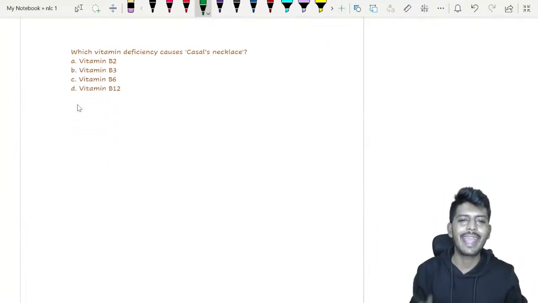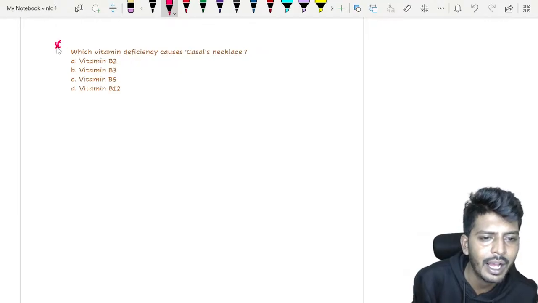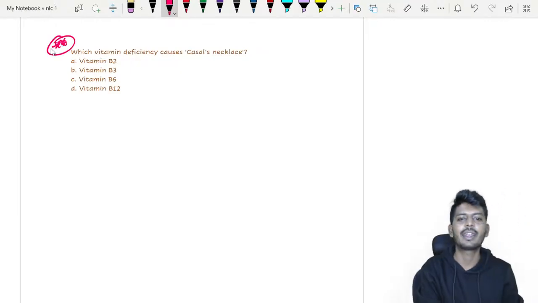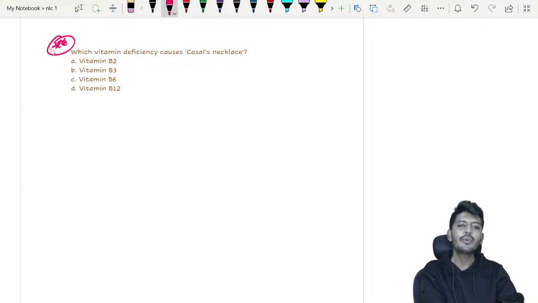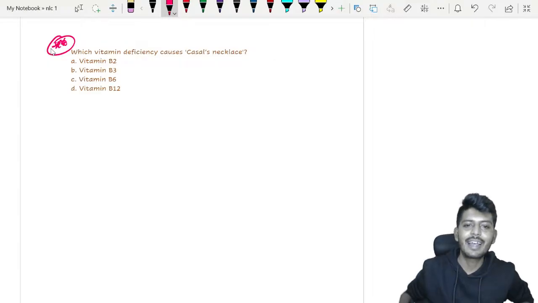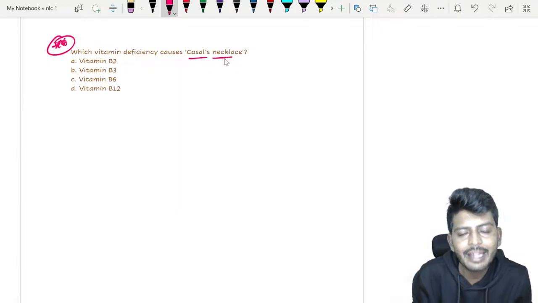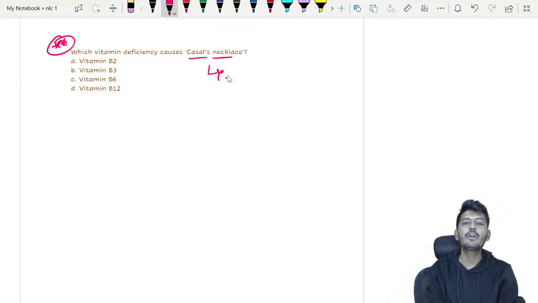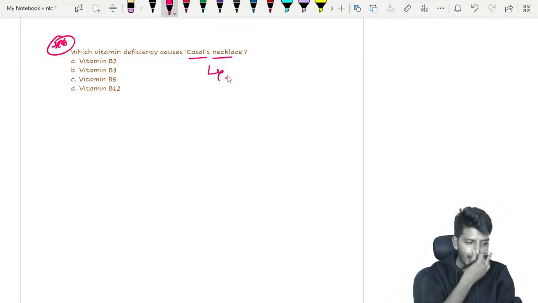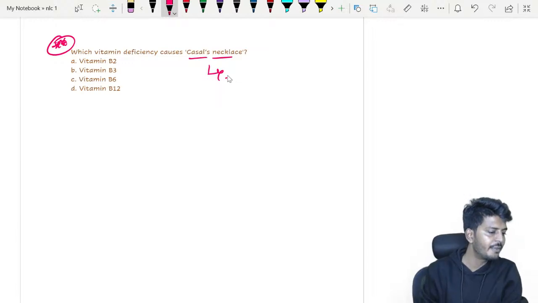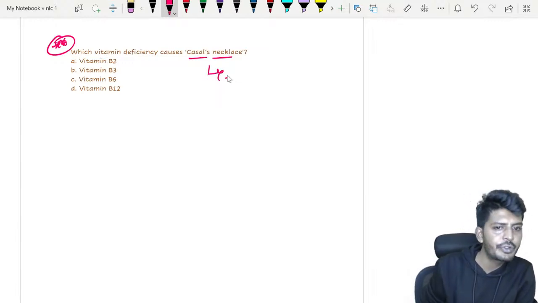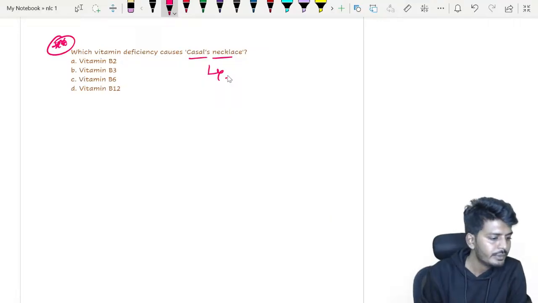This is the examiner's favorite topic. Casal's necklace. Which vitamin deficiency causes Casal's necklace? It is the condition seen with one important disease, your 4D disease. Casal's necklace is seen with which condition? Come on, quickly. Which disease? Let me see if you can answer. I'm waiting for your comments.